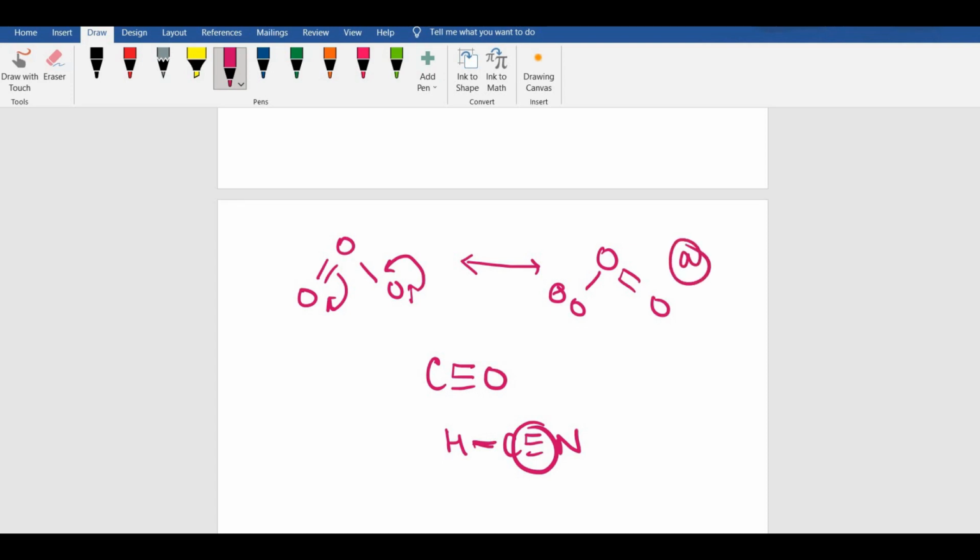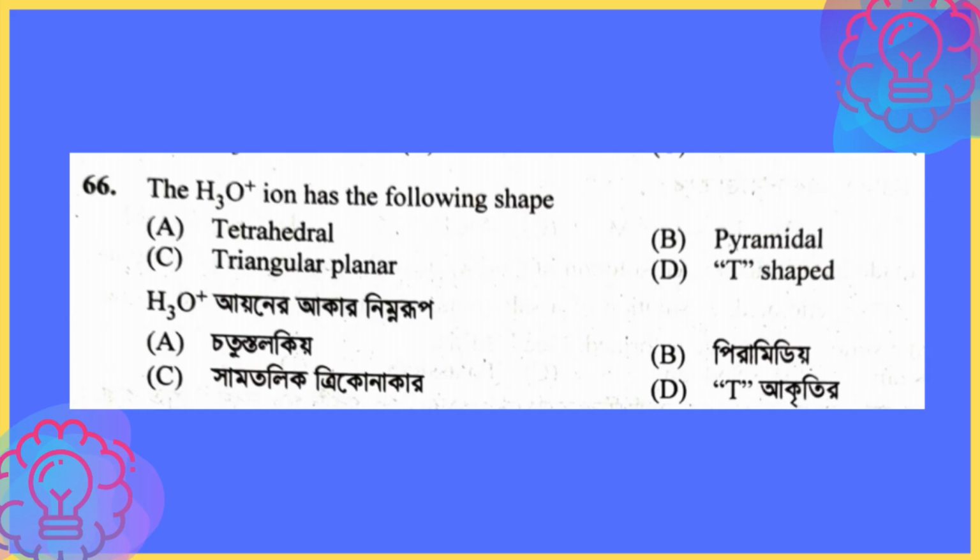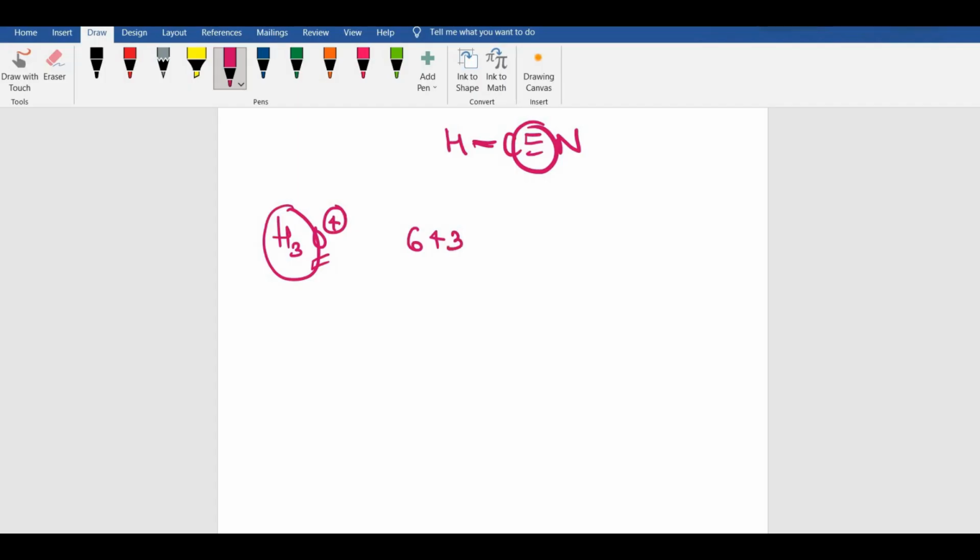So your correct option would be option number A. The next question is a pretty simple question. The structure of H3O plus, use your VSEPR theory concept. What would it be? The central atom would be oxygen, so 6. Your substituents would be 3, and minus 1 because of the positive charge.